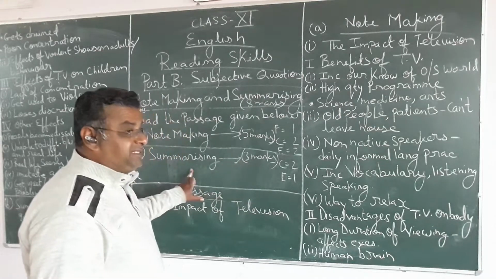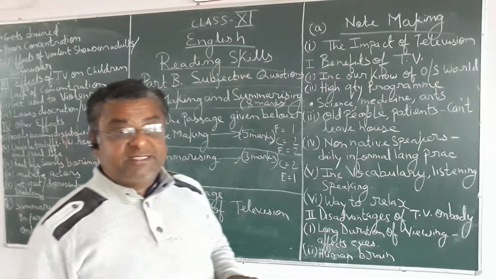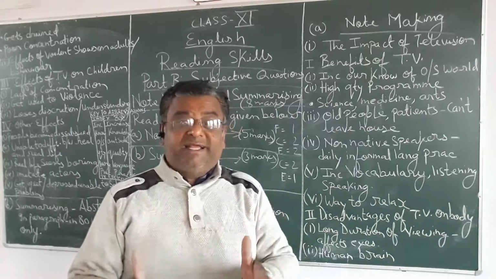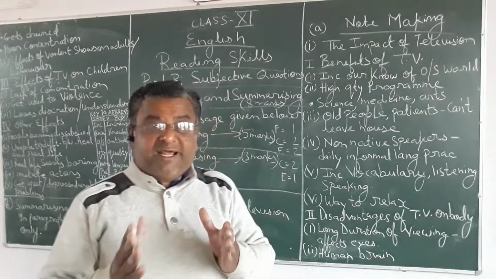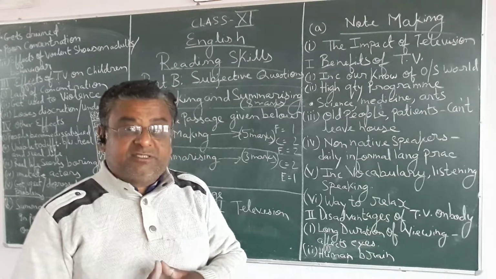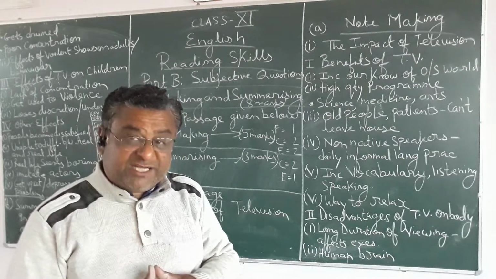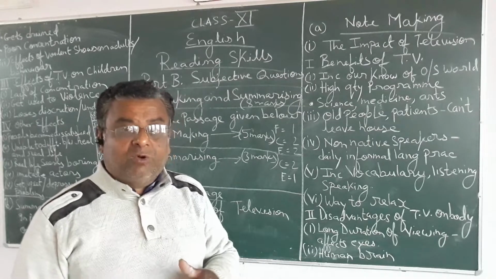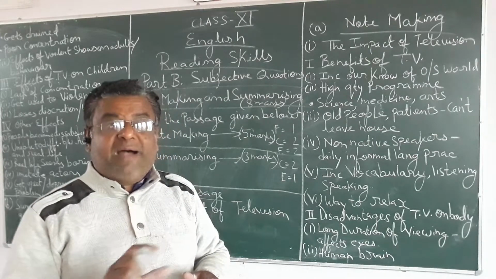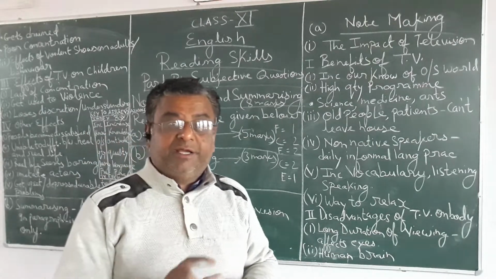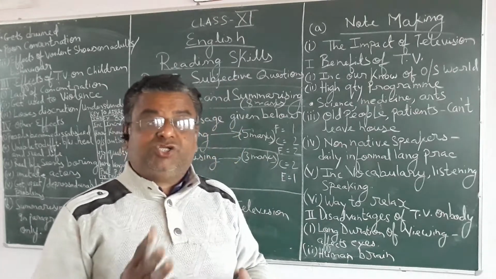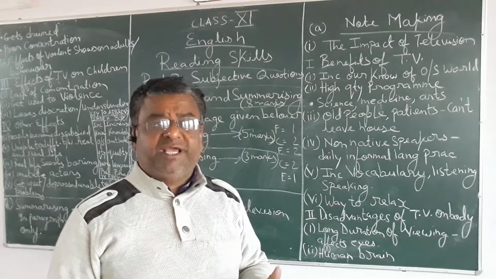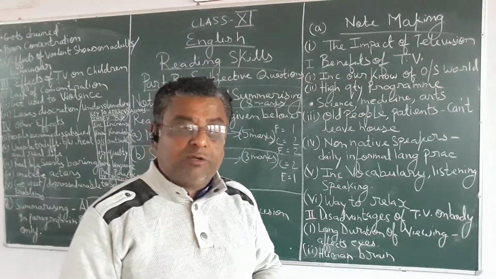And what is summarizing? Summarizing means you are writing a short summary of the passage. Summarizing means abstraction, precise writing. That means you have to write in a paragraph. In a paragraph you have to write the short summary of the passage, in 80 words only, not more than that.